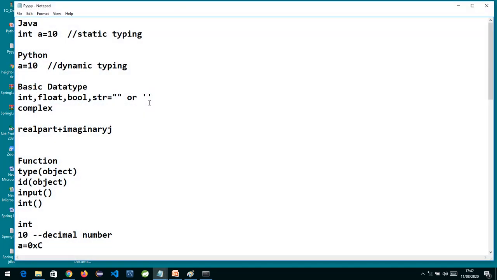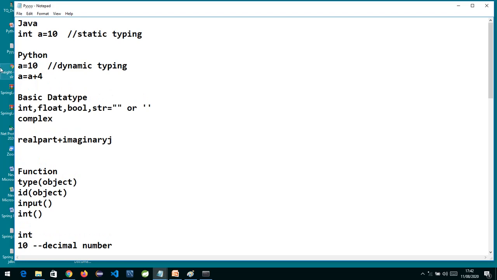So whenever you try to update, if I write a equals 10, and down below I write a equals a plus something, we are trying to add to 10. It is going to create a new object, and now a is referring to that new object. If you check the IDs of both, they will be different. This proves that the objects are immutable. Now we have also studied some functions. type, when you pass an object, will give you its type. id will return you the memory location.